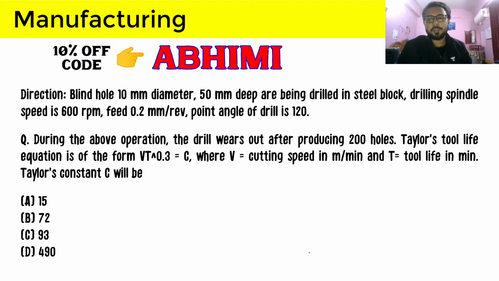So we have to provide Taylor's constant C in the equation V t raised to power 0.3 is equal to C. Again, not that hard of a question. We will do this very quickly. To find this Taylor tool life equation, we have to know about the other parameters in the equation. So we have to know about V, that is velocity, and t, that is the tool life.